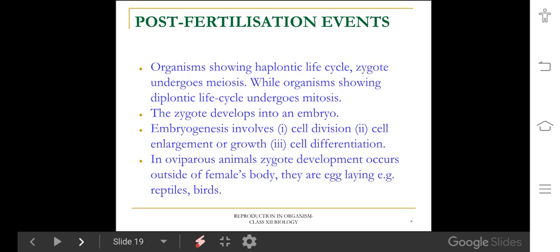But cell differentiation means, after the cell division, the cell number increases. That group of cells is organized to form a tissue. Then a group of tissues is organized to form an organ. Then a group of organs is organized to form an organ system. Then the complete organ system is grouped to form an organism. It's called cell differentiation, or also called cellular organization.